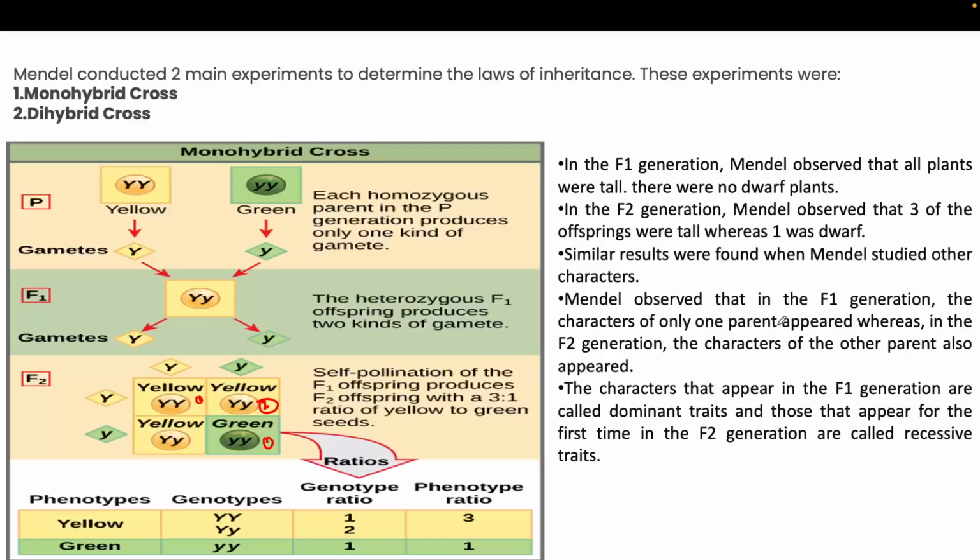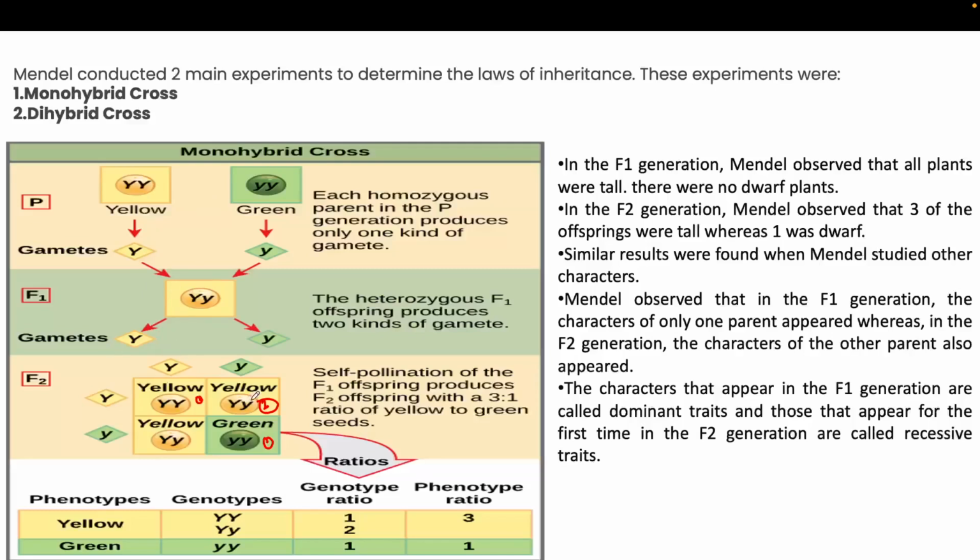Then Mendel observed that in F1 generation the character of only one parent appeared, whereas in the F2 generation the character of the other parent also appeared. Okay, so the character that appeared in the F1 generation is called the dominant trait, and those that appear for the first time in the F2 generation are called the recessive trait. Like here in case of F1 generation, yellow color is appearing. Okay, so all the plants will be yellow color in F1 generation, so that is called the dominant character.